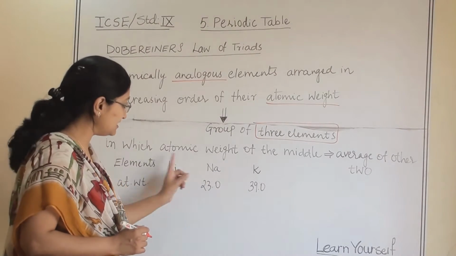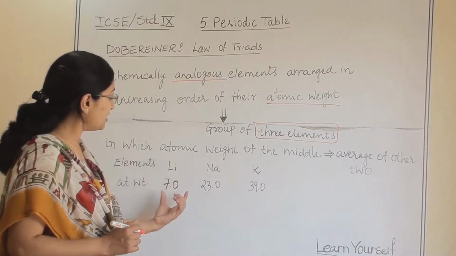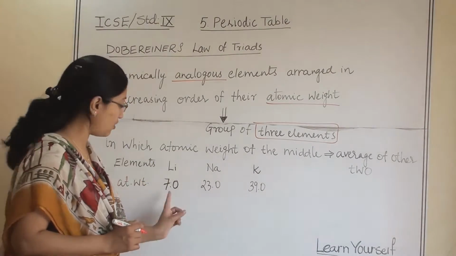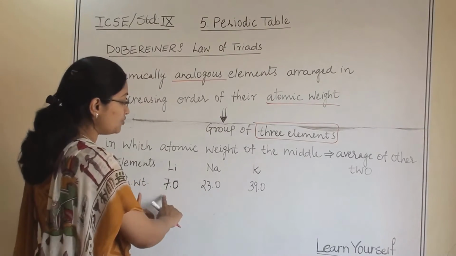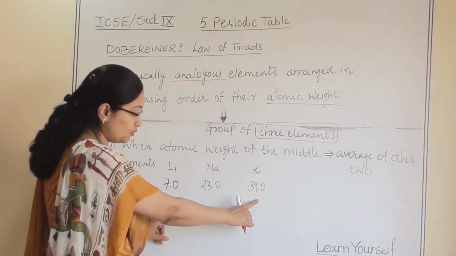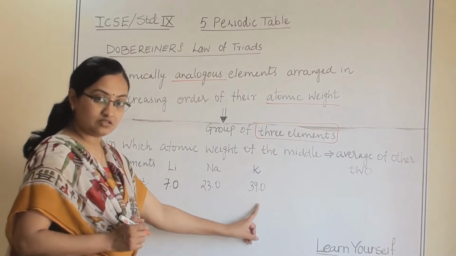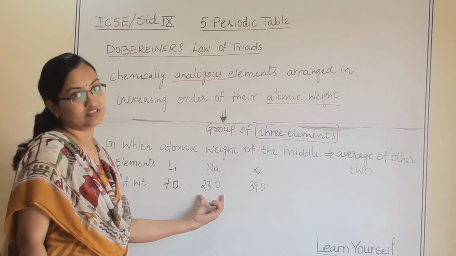He arranged all of these in increasing order of atomic weight, and he said that when you arrange these elements in increasing order of atomic weight, the average of the first and third elements gives you the second element.